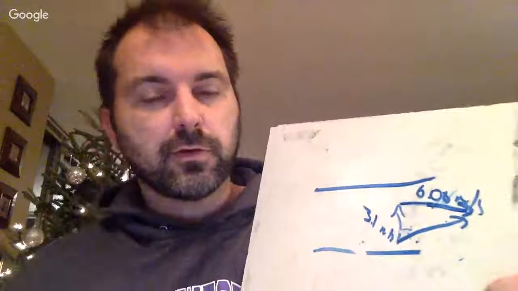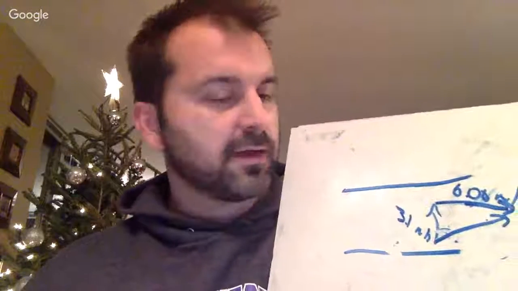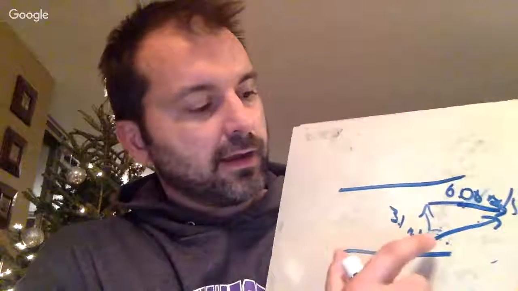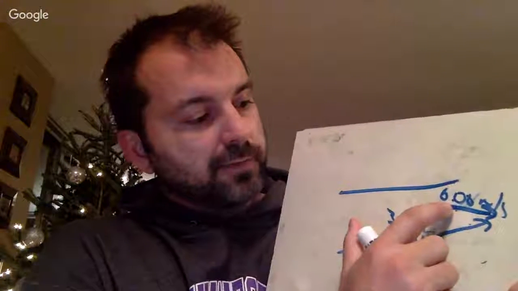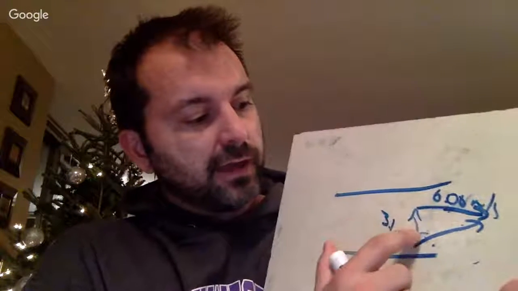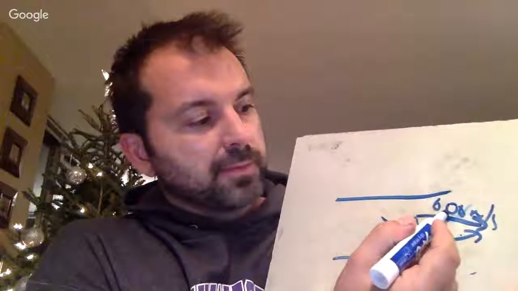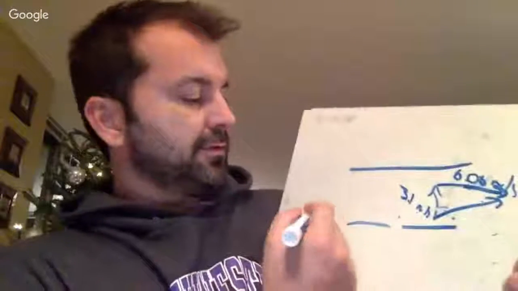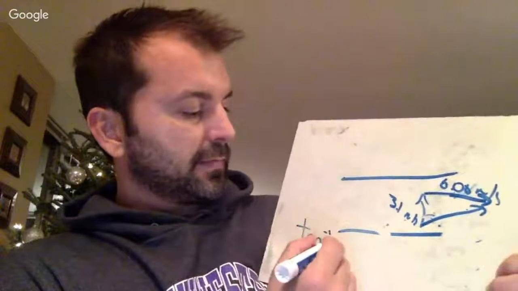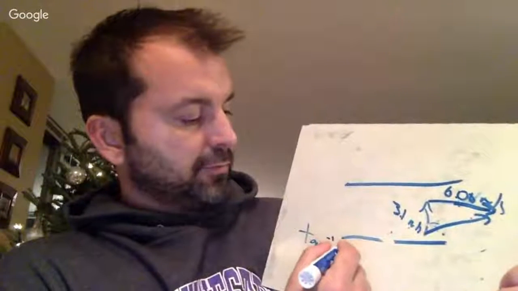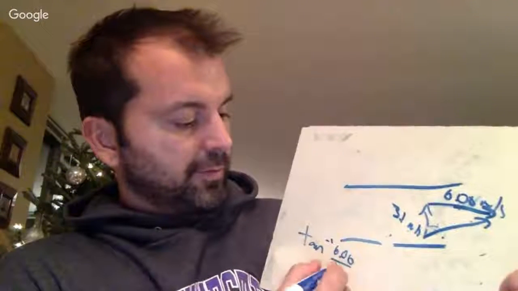And so if we do SOHCAHTOA, we should be able to calculate using sine. We've got the opposite side, and we want to find the angle. So what I can do is inverse tangent here. I've got the opposite side and the adjacent side, so I'm going to do inverse tangent of 6.06 over 3.1.